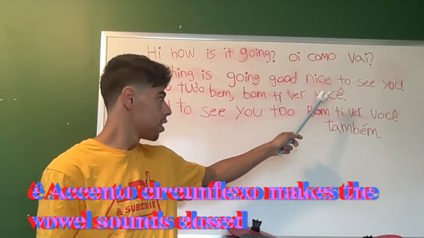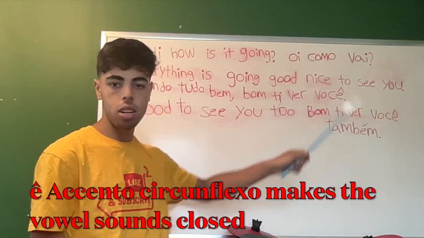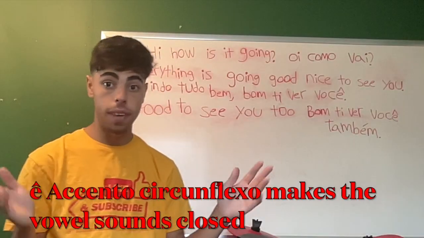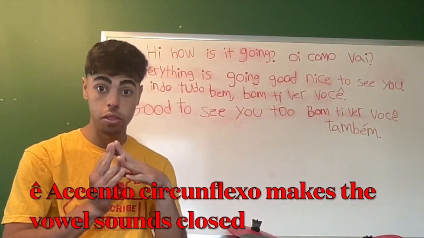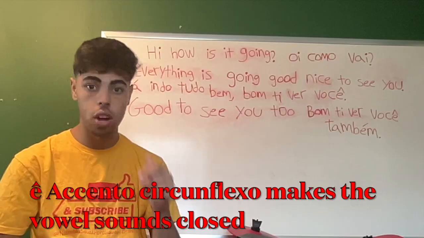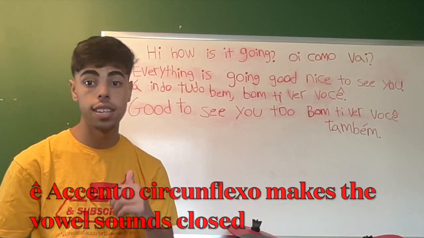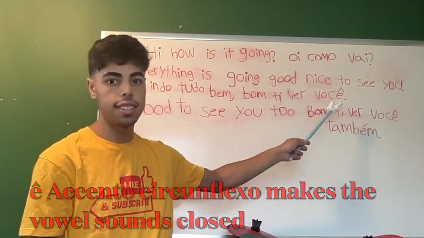V-O-C-E. And there's an accent on top of that letter E. That one up there is a more closed vowel sound. They're not going to have it like an open vowel sound. It's going to be closed. They're not going to pronounce it "você," they're going to pronounce it "você." Make it like an "ê" sound at the end because of the accent on top of the vowel.